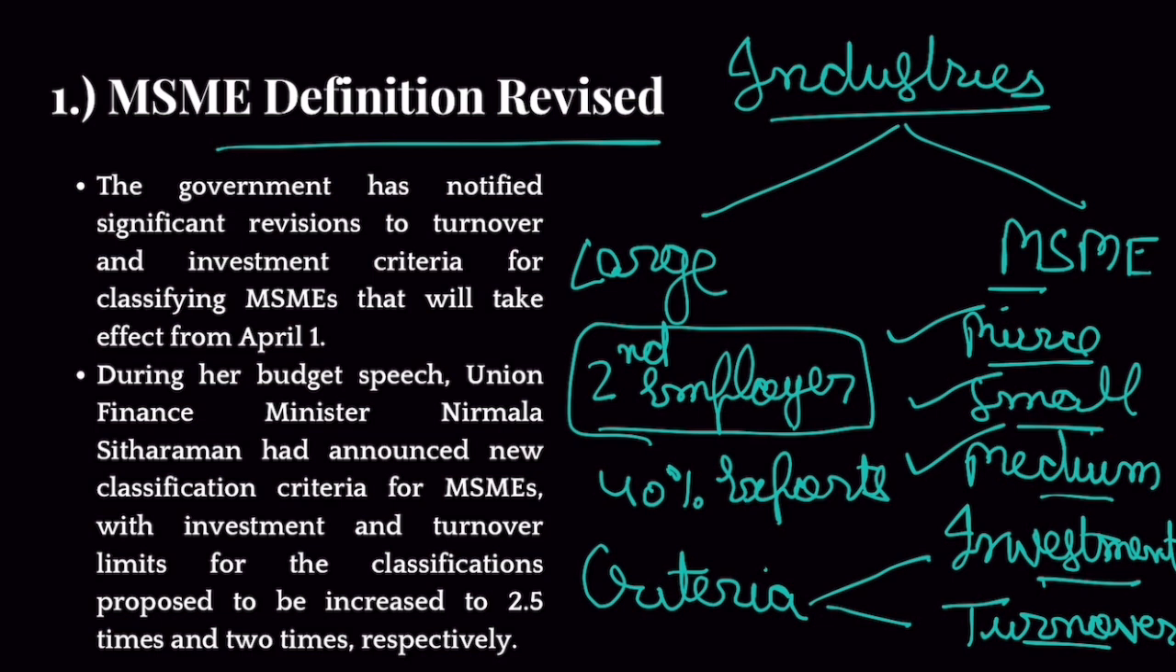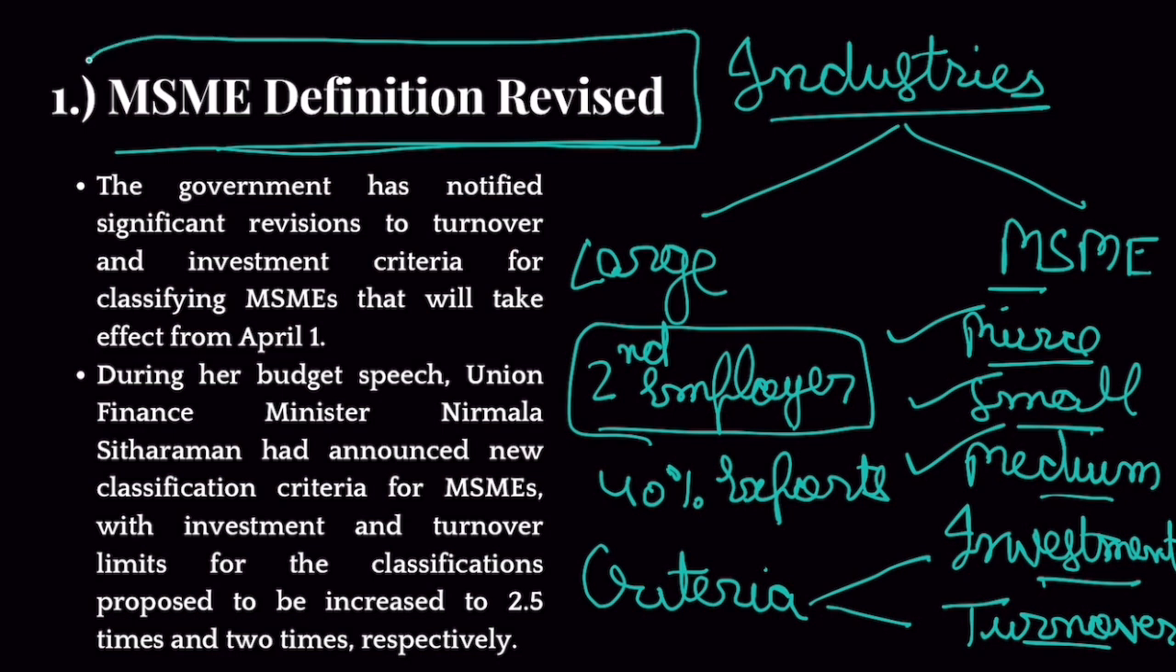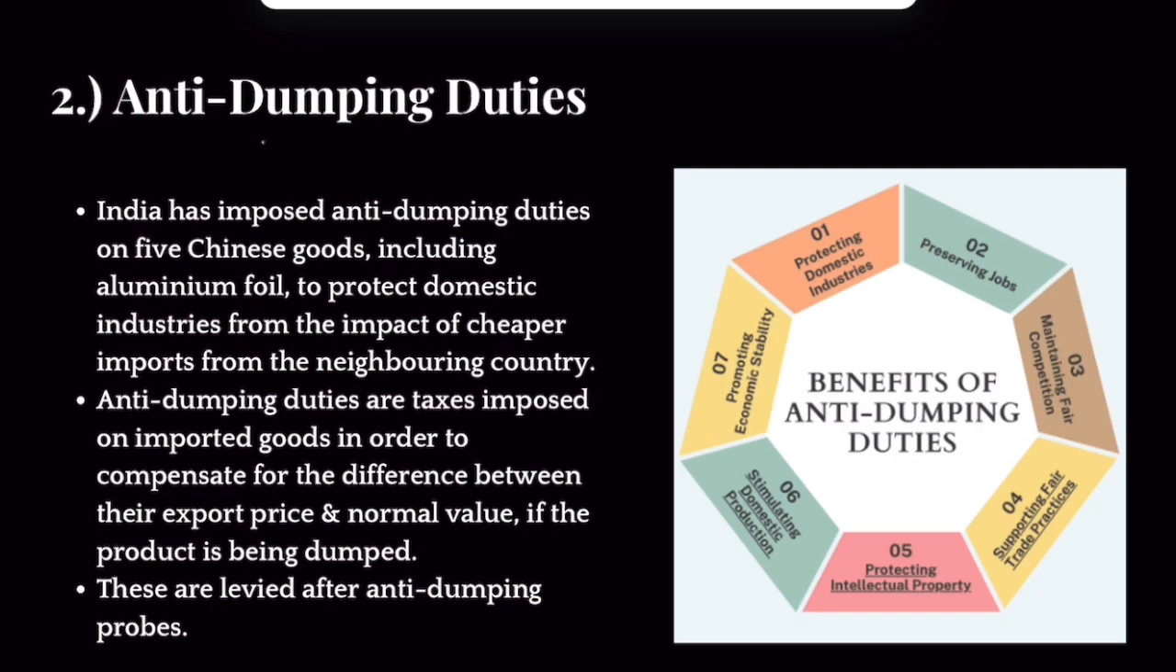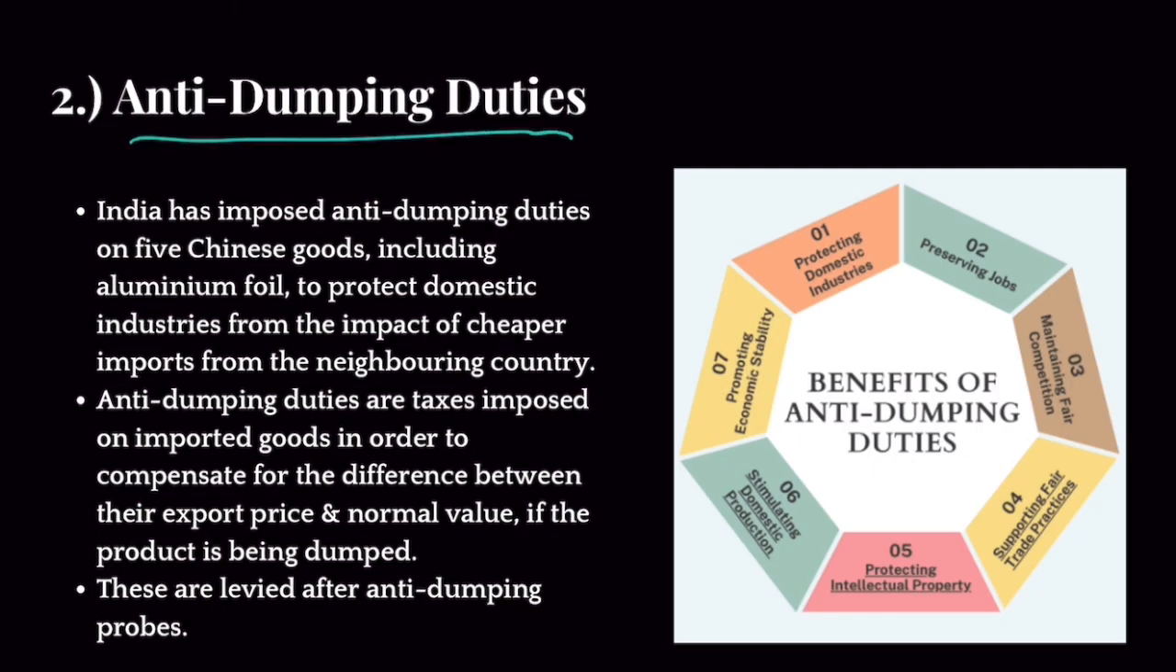All right. Now that's all you need to know as far as this news item is concerned, because this is the only thing that the government has announced. From 1st April onwards, this new categorization or criteria would be enforced. All right. Now let's move forward to second news item, which is anti-dumping duties.